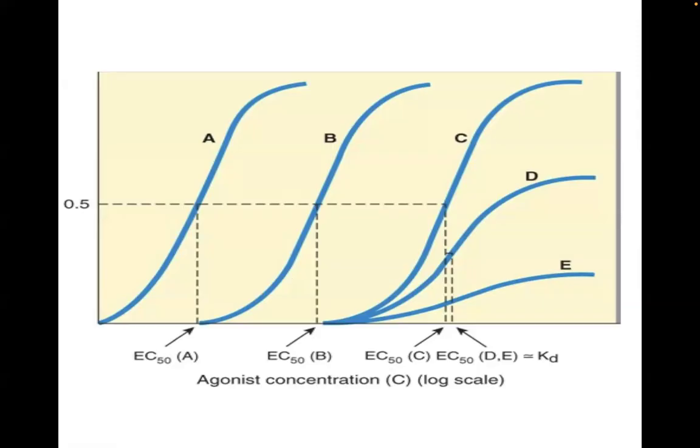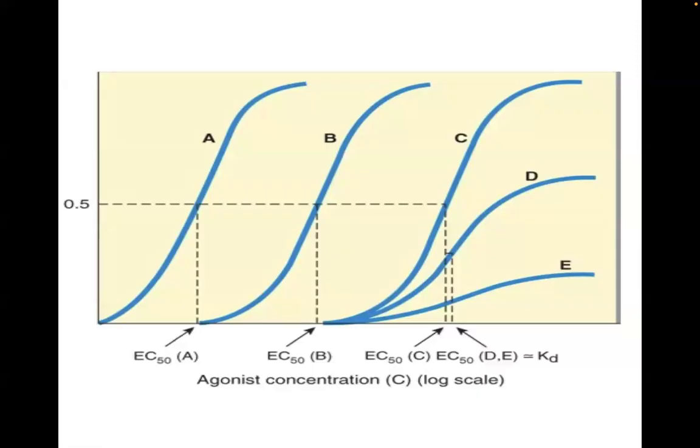So in this particular diagram, if you look at curve A, this is the normal response when it's only the agonist that is present. Okay. So this is the agonist concentration. So these will be the respective EC50s. And this is the response. So this is 50% of the maximum response. So again, curve A shows the normal response when there's only an agonist.